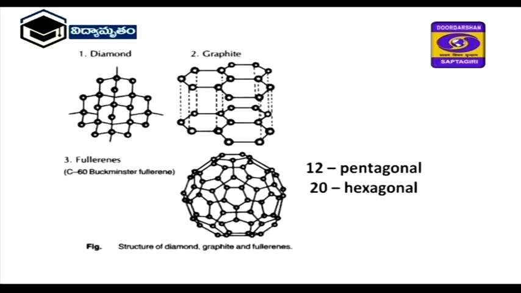Here you observe the 3 diagrams, that is the diamond having a tetrahedral structure, graphite having some layers, and next Buckminster fullerene is C60. It has a closed structure with 32 faces, 12 pentagonal structures and 20 hexagonal structures. So these are the examples of crystalline form.